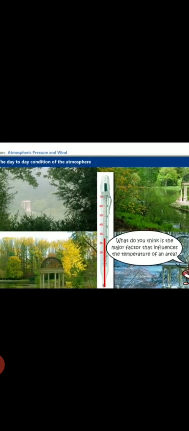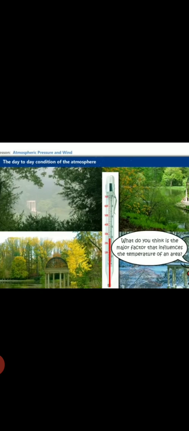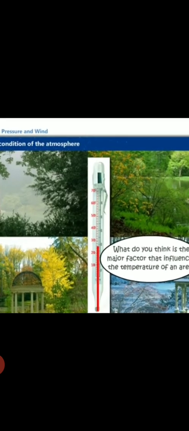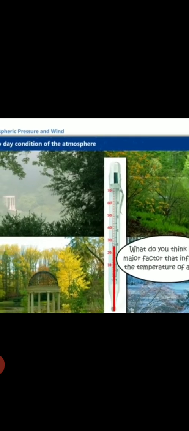Then we have different day-to-day conditions. This is also an example. So we are talking about temperature now. Temperature means, in a particular area, like in Rajasthan, we experience around 45 degrees or above. In Chennai, it is less. In Rajasthan, it is more. When we are counting the degree of hotness or coldness in a particular area, that is called temperature.